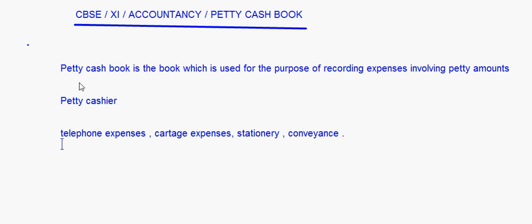Okay, now let's see what are the systems of petty cash. There are two systems of petty cash. One is the ordinary system and one is the impressed system, right? In the ordinary system, the petty cashier is given some amount of cash and he spends that money, right?